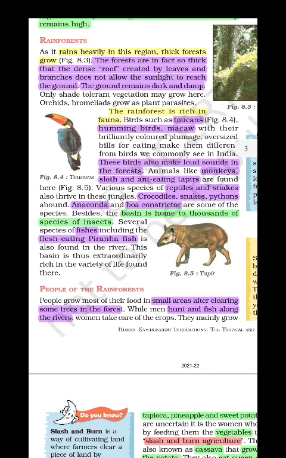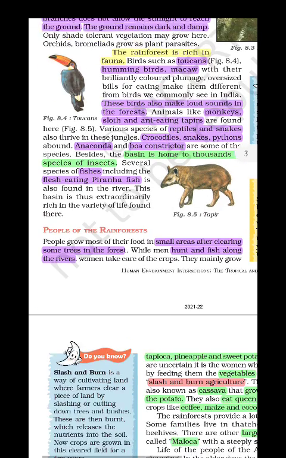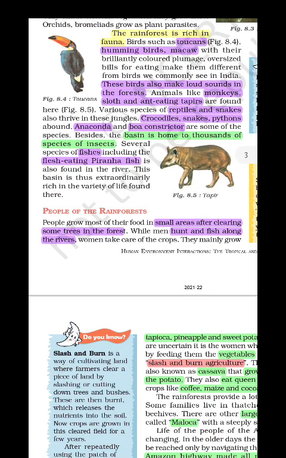Then we have to know about the people in the rainforest region. In the rainforest, very dense forests are situated, so not much land is available in that region. So the people make a small area after clearing some of the trees and forest, and then they live in that region.